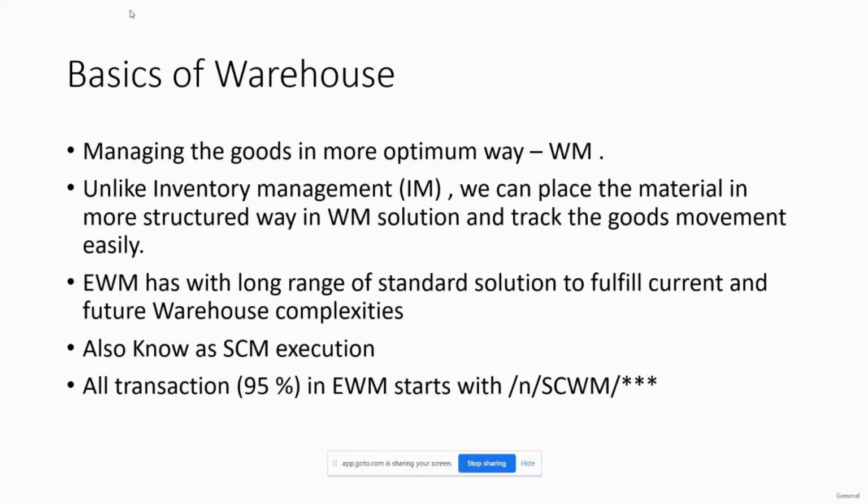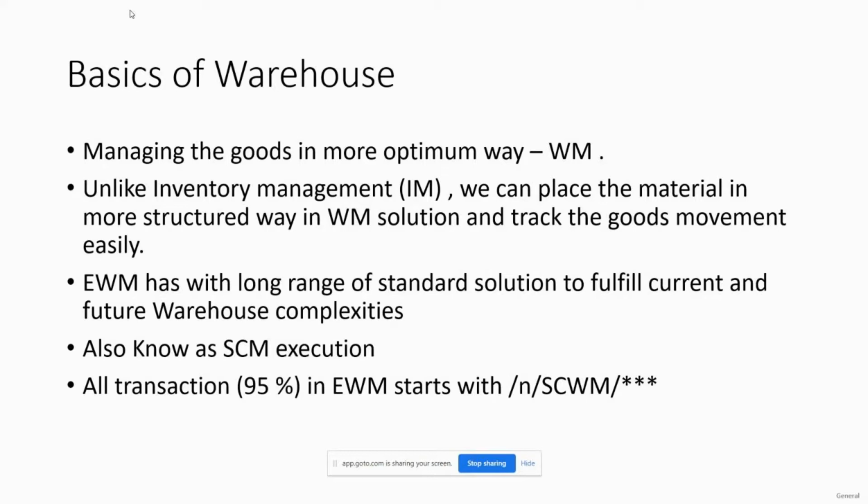If we talk about inventory management and warehouse management, in inventory management we do not have the flexibility to keep the material in different storage types and storage sections. For inventory management it is completely a black box. When we place the material into the storage location in IM, that is the material management process, we can simply do the goods receipt, but we do not have the flexibility to place materials into storage types, storage sections, and storage bins.